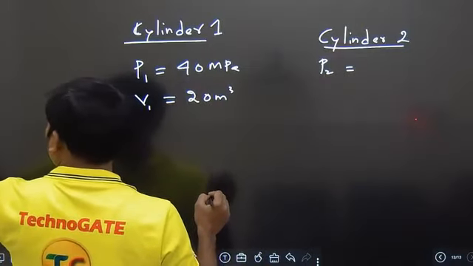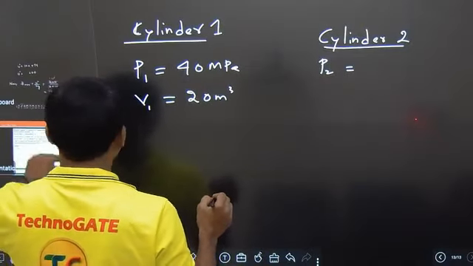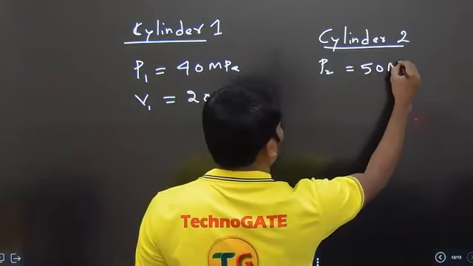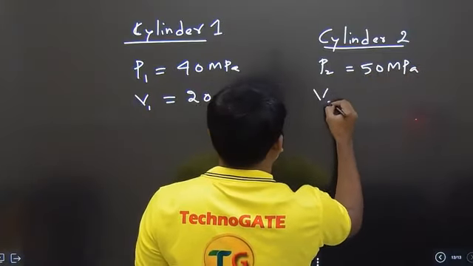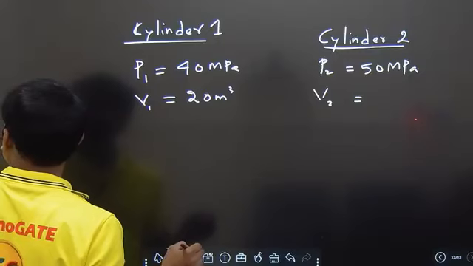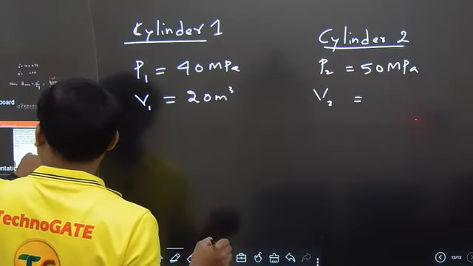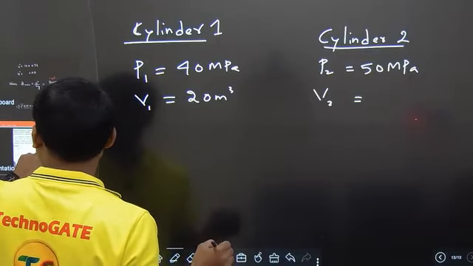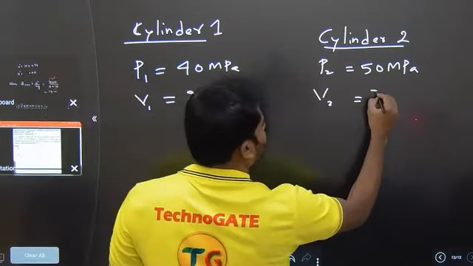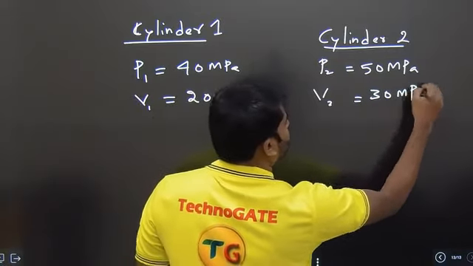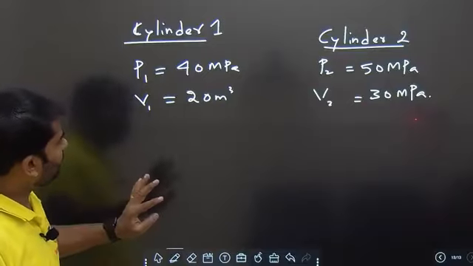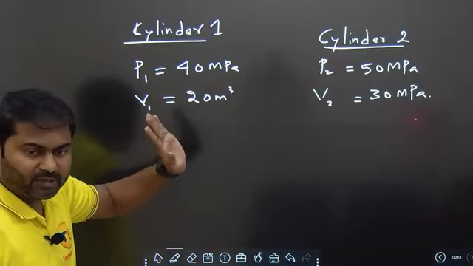P2 value is given as 50 megapascal. And V2 value is given as 30. P1 V1 is 40, 20; P2 V2 is 50, 30. These are the values. Now what happens is, we are actually making them connected.